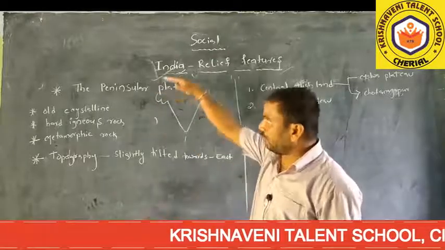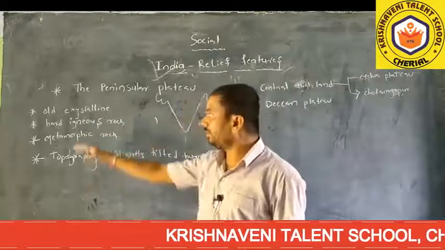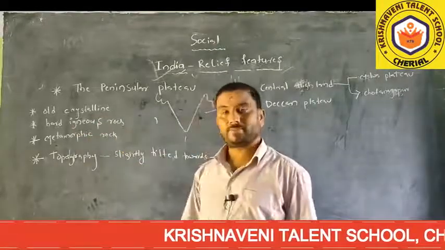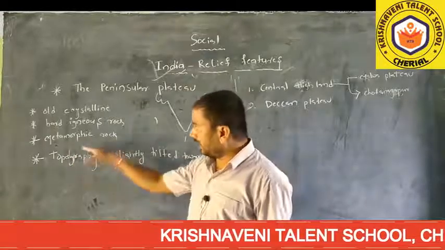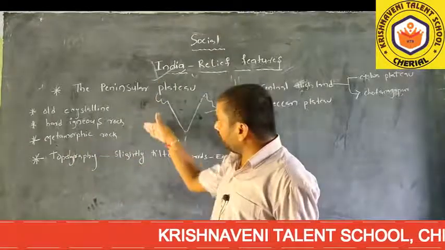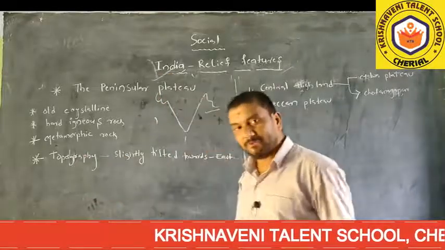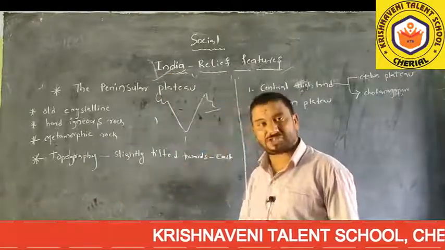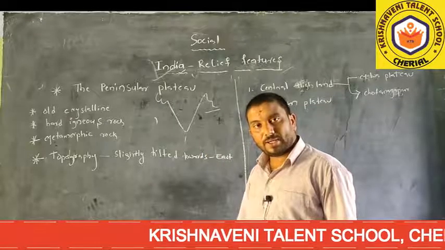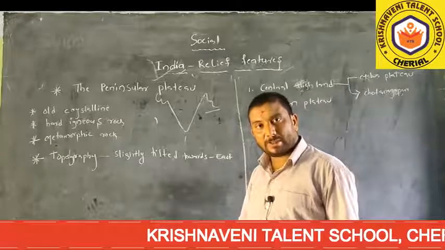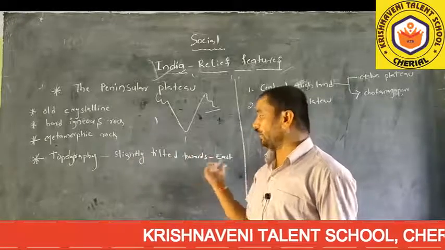This peninsular plateau was composed of old crystalline rocks, igneous rocks and metamorphic rocks. When we observe the topography of the Indian plateau, the complete Indian plateau system, the topography of the peninsular plateau is slightly tilted towards the east.